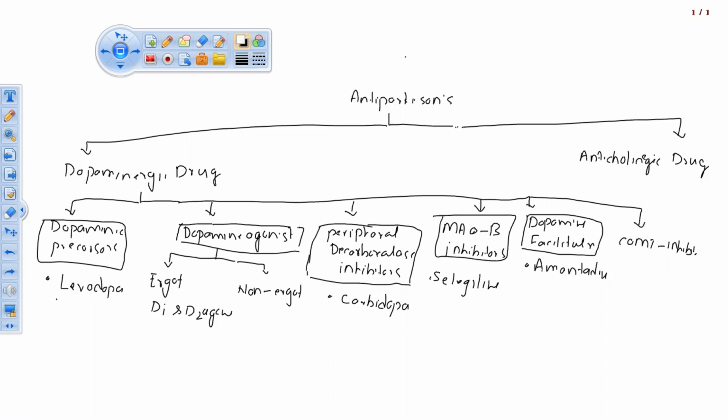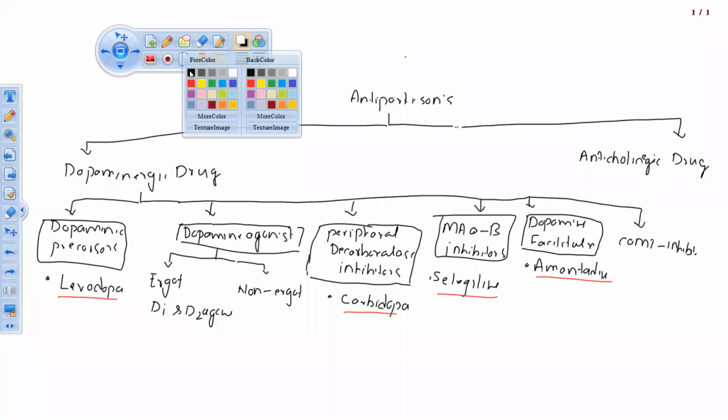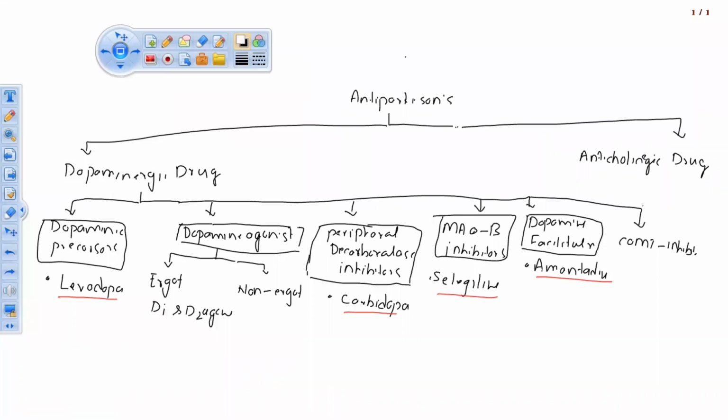So how many drugs are there in your syllabus among this subclassification? Levodopa 1, carbidopa 2, selegiline 3, amantadine 4. Total 4 drugs are there. The remaining drugs are miscellaneous drugs or anticholinergic drugs. So 1, 2, 3, 4 is over. 7 drugs are there in total.